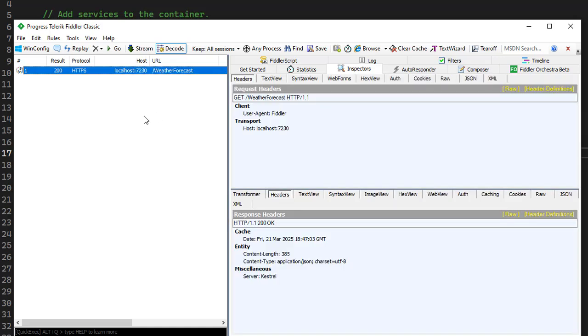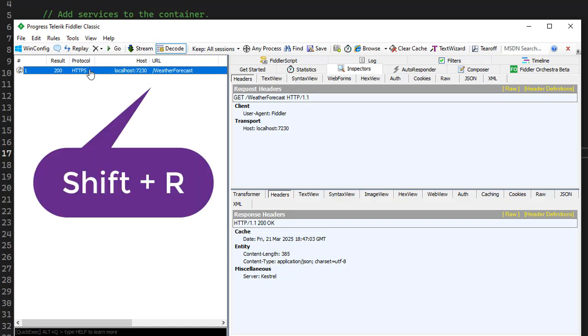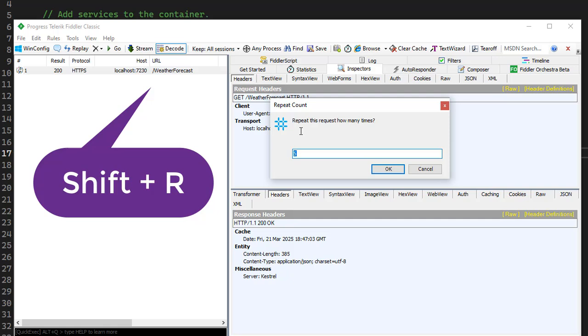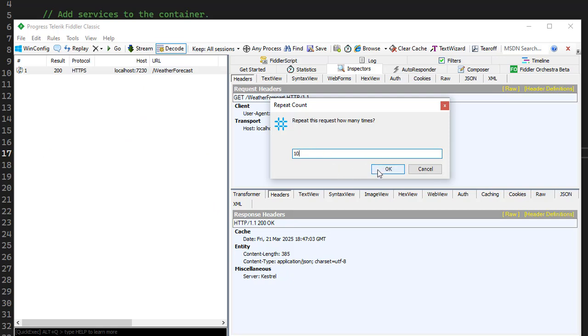Suppose I want to send 10 requests at the same time, so we can do that using Fiddler. Click on Shift R, just click the request that we did and press Shift R. Here it shows a repeat count, how many requests we want to send. Suppose I send 10 requests here.